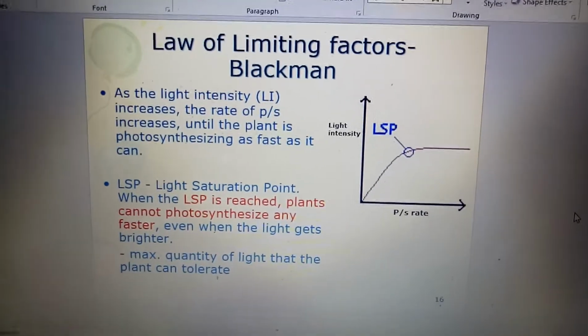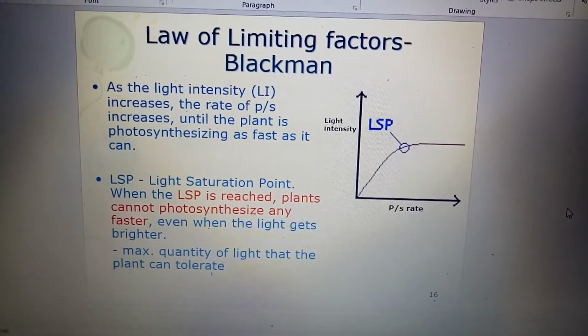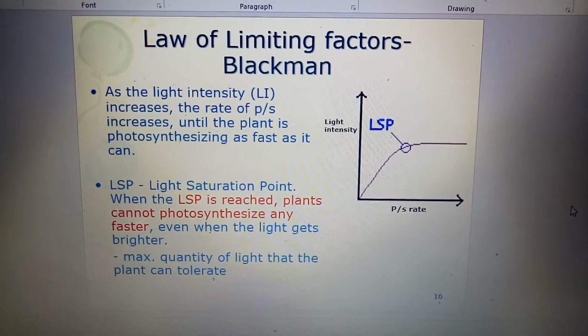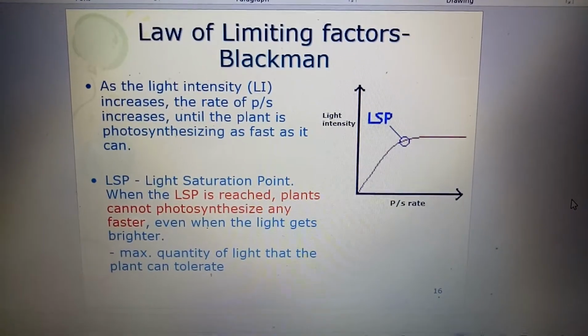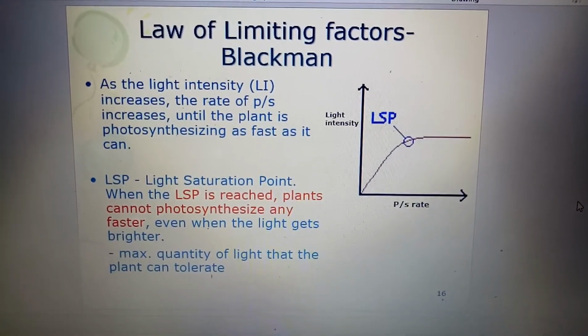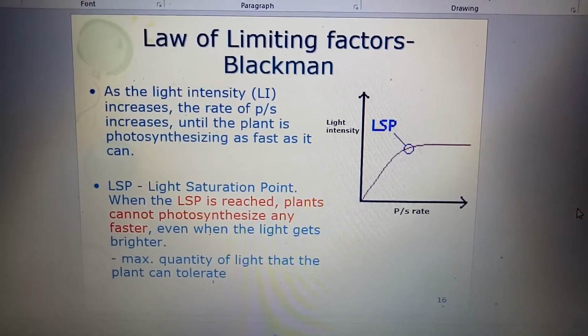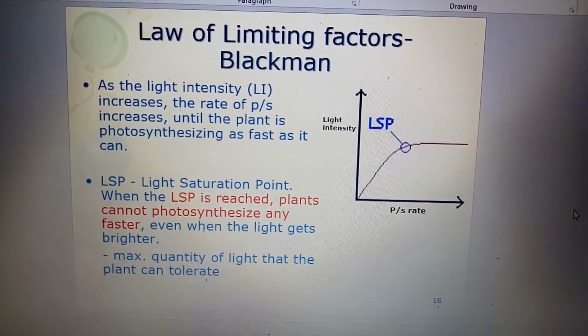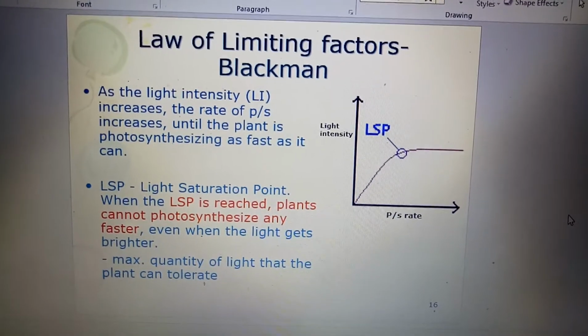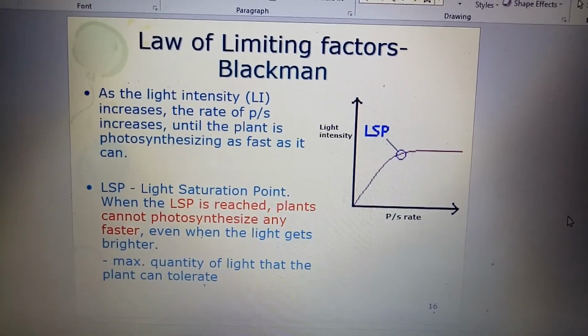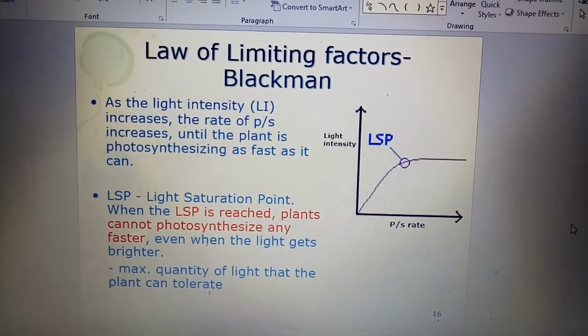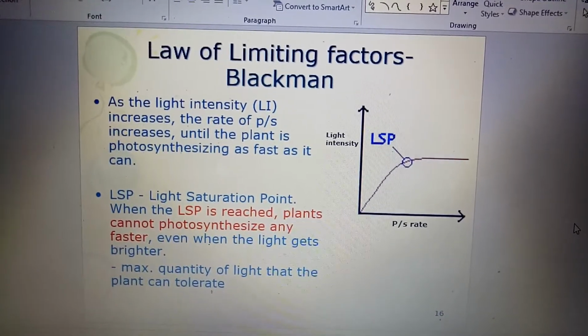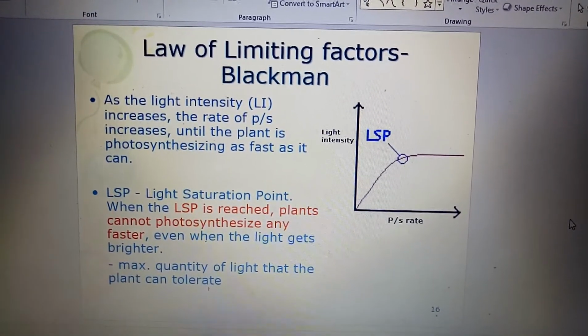For example, here is light intensity, or LI. Through the graph, as the light intensity increases, the rate of photosynthesis will increase, until the plant is photosynthesizing as fast as it can.